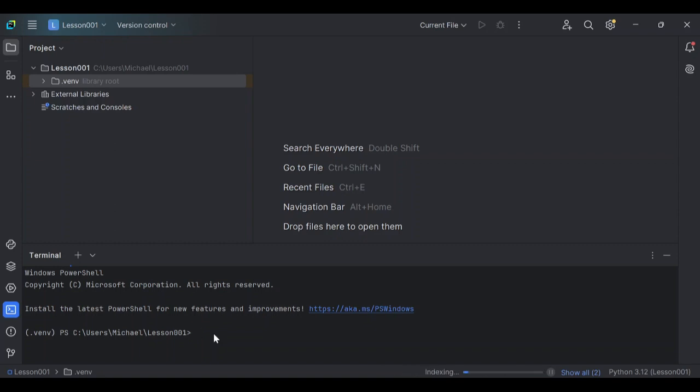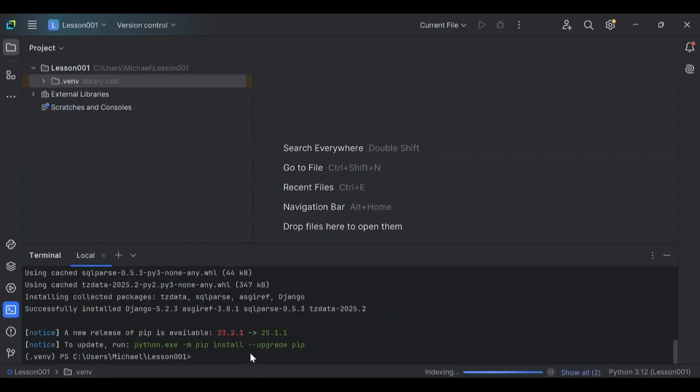Now, what is the actual first step when you want to build a website? First of all, you have to install Django in this virtual environment, because we are already in the virtual environment. The way you're going to install Django is simple. You come here and say pip install Django and press enter. Then you wait a few minutes for it to load. Here we are. It has finished installing Django.